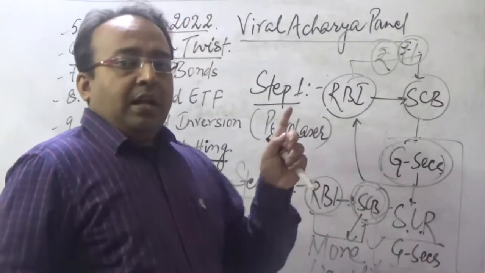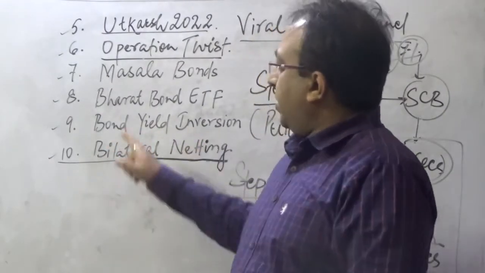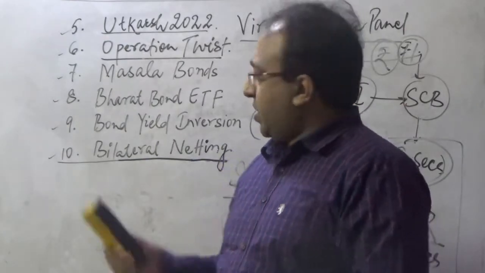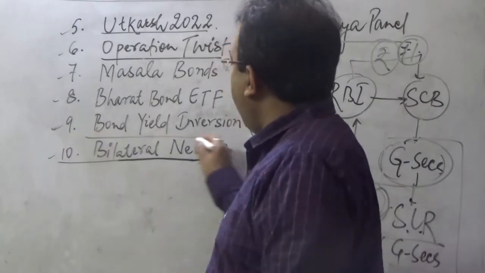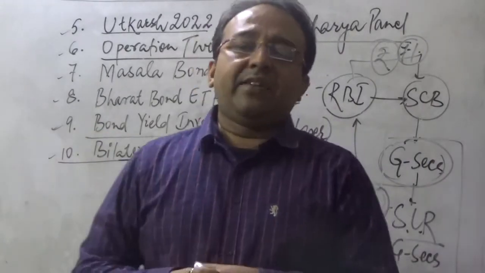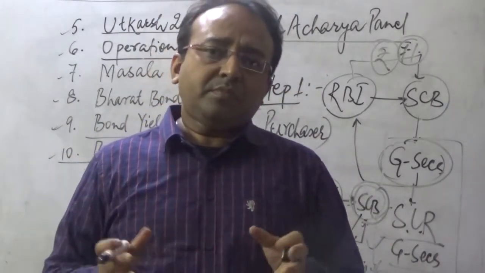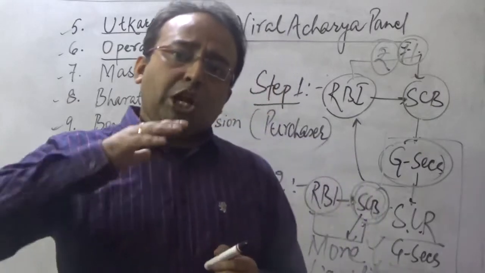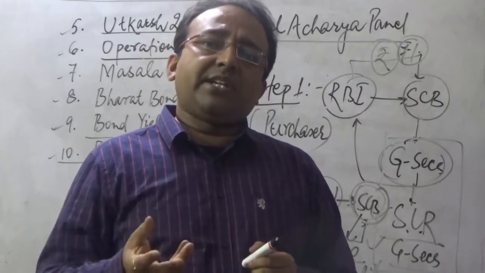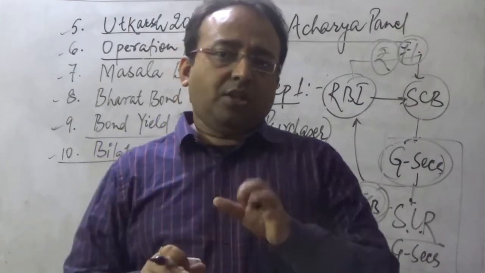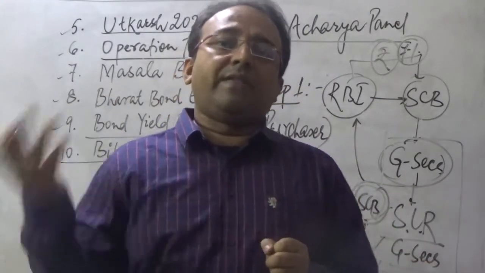Now see, another concept is also relevant here, that is bond yield inversion. It's related to Operation Twist only. Since we have mentioned it here in the context of the ninth segment, bond yield inversion. Look, bond yield inversion is another concept which is related to Operation Twist. Now in what context? See, under bond yield inversion, the long-term investment is actually giving us less interest, less income to the investors, compared to the short-term investors. So the short-term investors are getting more income than the long-term investors.